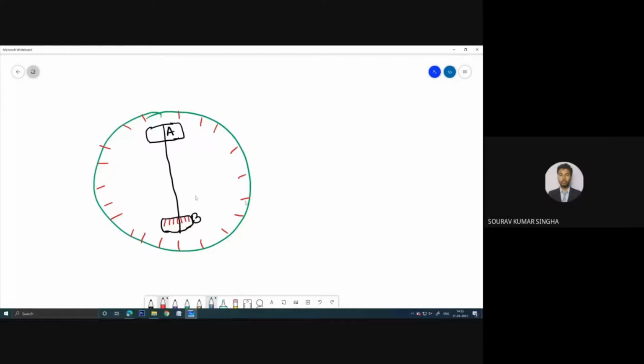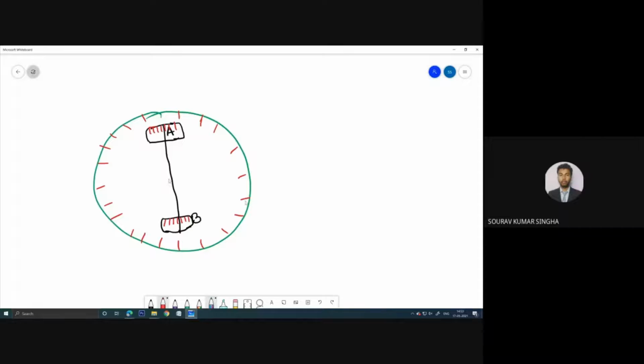Now remember this main scale, let me show once again. The main scale is connected through the vernier A, and the other scale, that is the lower plate, is connected through the vernier B. Let me explain once again. Let us complete the drawing first. What I'm saying is this is the main scale and this is the vernier scale.